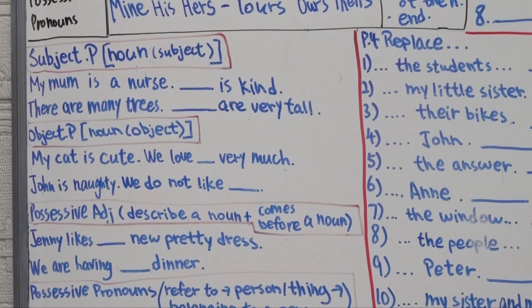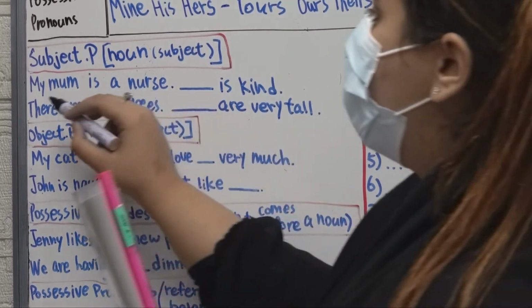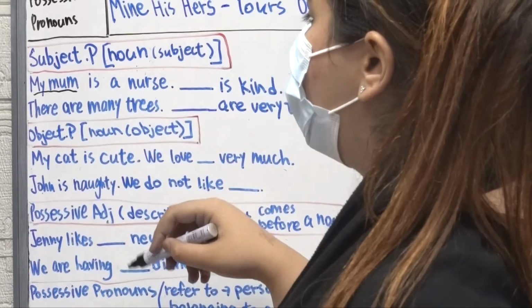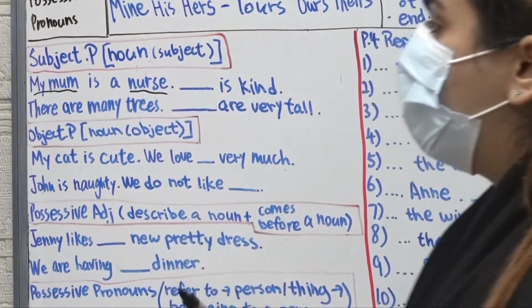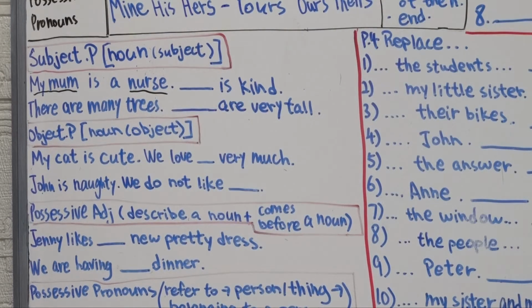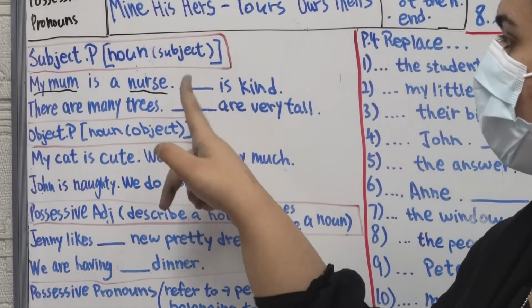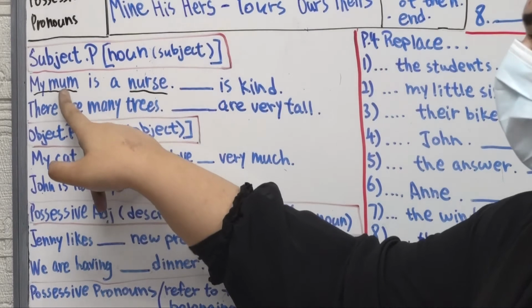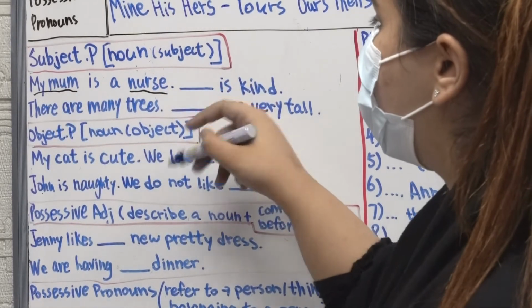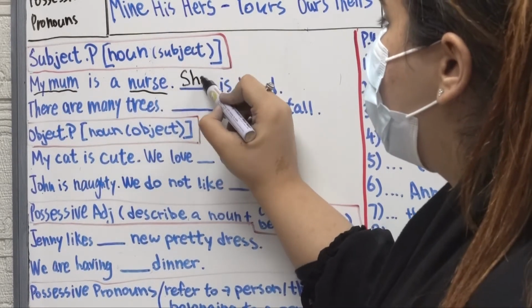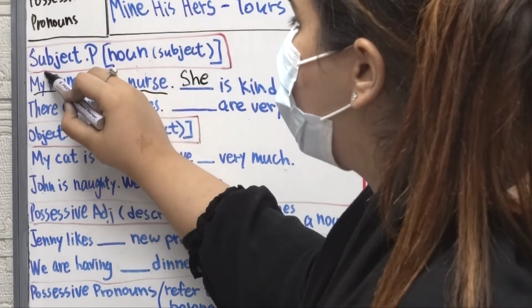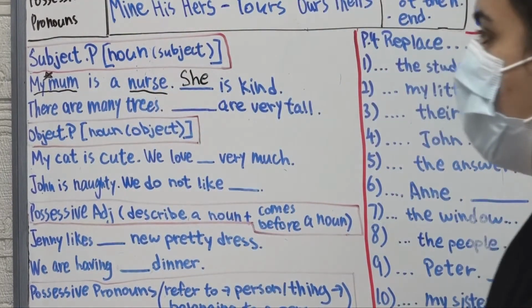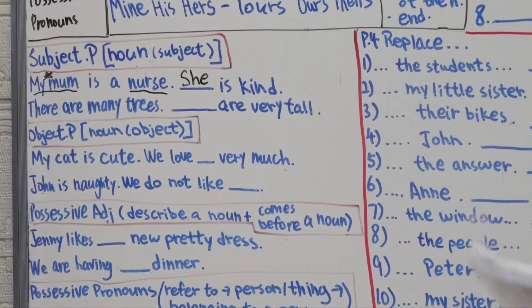As you know, there are two nouns in this sentence. One is my mom, and one is a nurse, of course. But to figure out the subject pronoun, we must know who is the nurse, right? My mom. This is how we get to know the subject is she. So the main subject is here. Okay? A noun that is used as a subject.